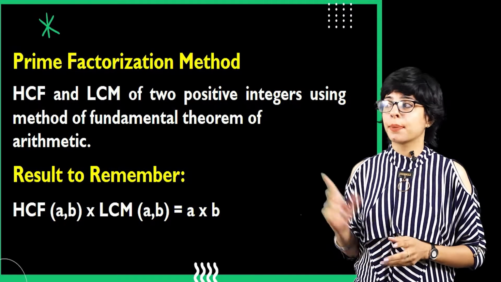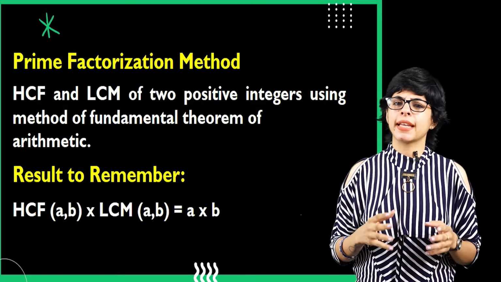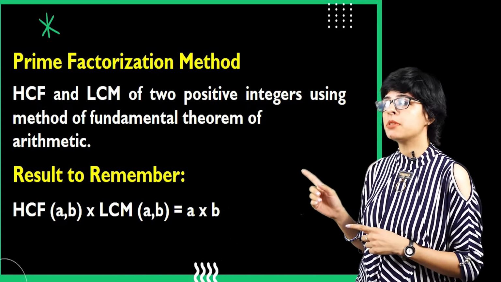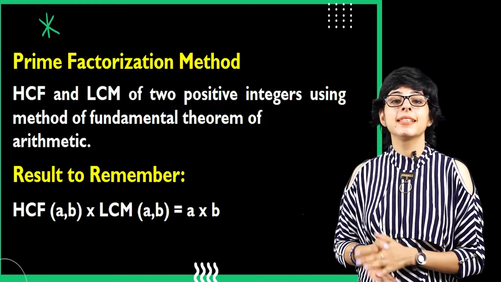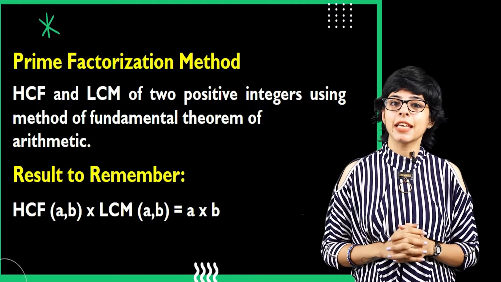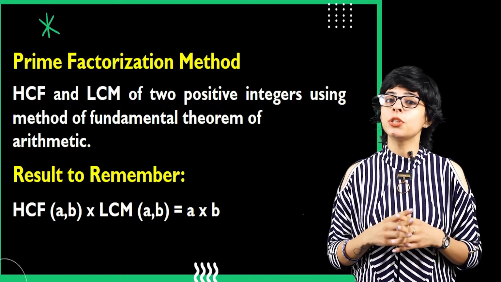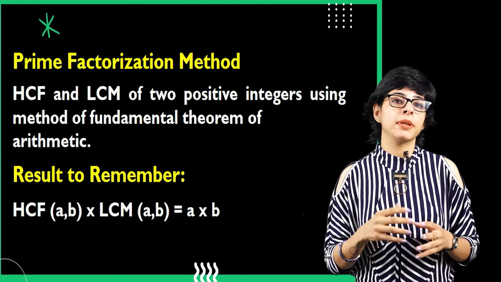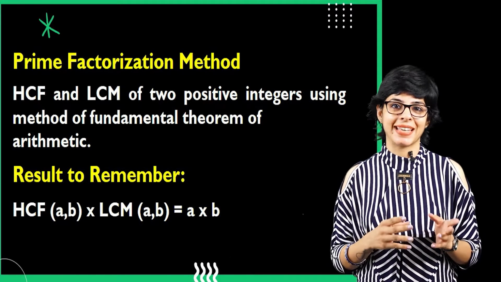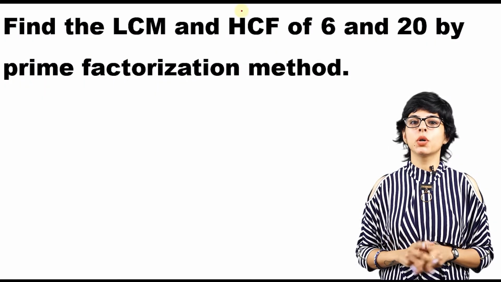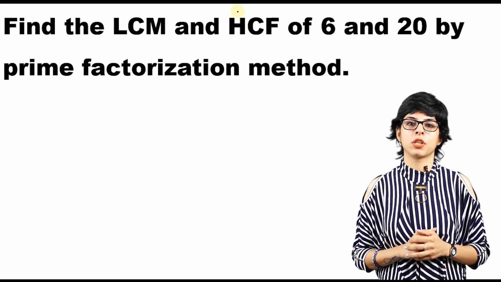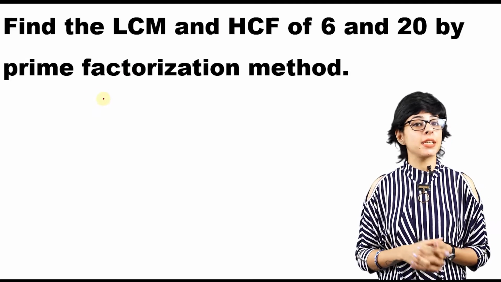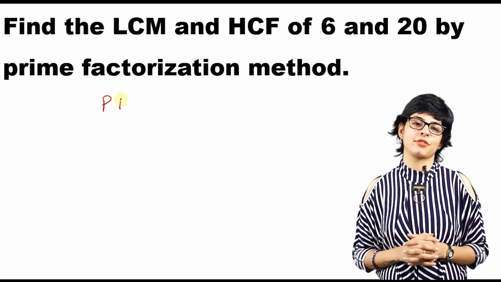Factorization method: they say to find the HCF and LCM of two positive integers using the fundamental theorem of arithmetic. This gives us the result that the HCF of A and B multiplied by the LCM of A and B will always be equal to the multiplication of the same two numbers, that is A and B. Let us do a quick example of how we solve this question now. The question says, find the LCM and HCF of 6 and 20 by the prime factorization method.